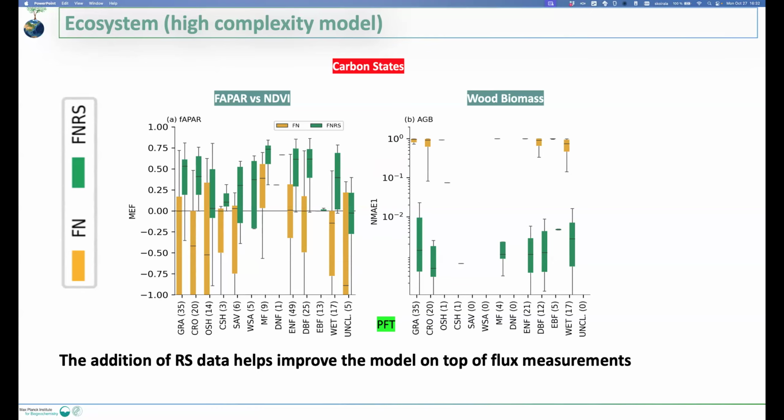So basically, using biomass data and also remote sensing NDVI can improve the carbon states in addition to the fluxes before. What I wanted to highlight here is that if you are using fewer variables as a measure of the performance of the model, it's possible that you might get that variable right, especially if you calibrate the model parameters. That doesn't mean that all the other processes are also constrained. So using more diverse data is a bit more robust in terms of these kinds of challenges.